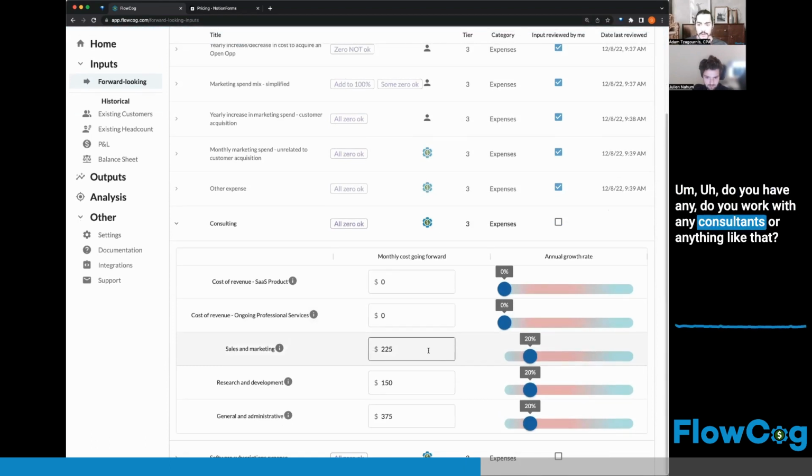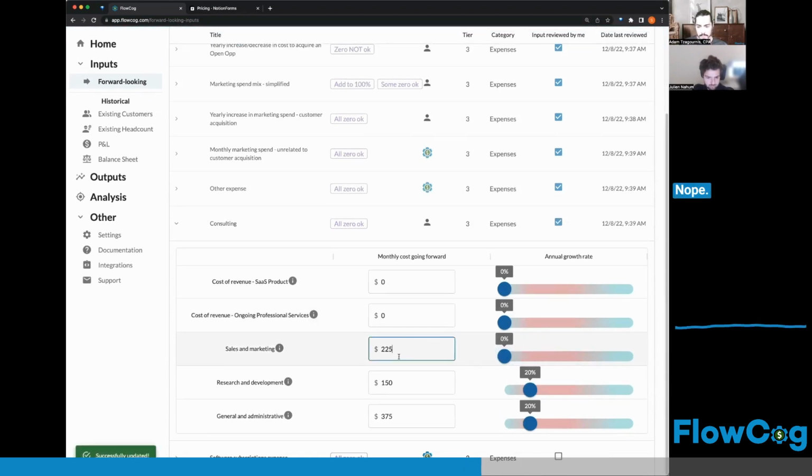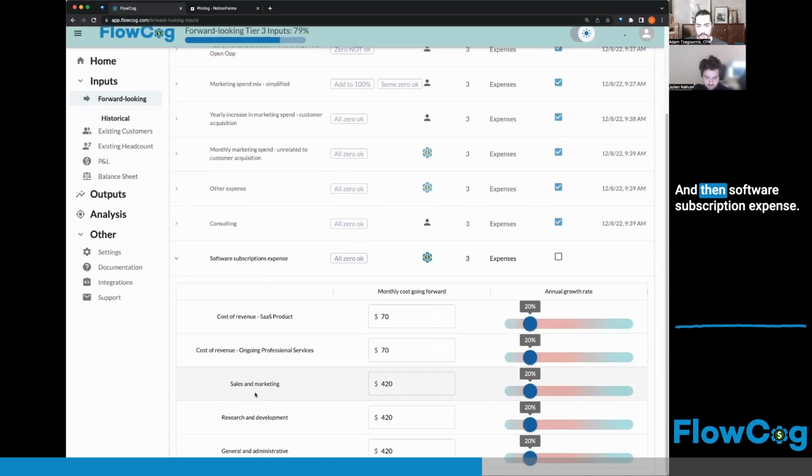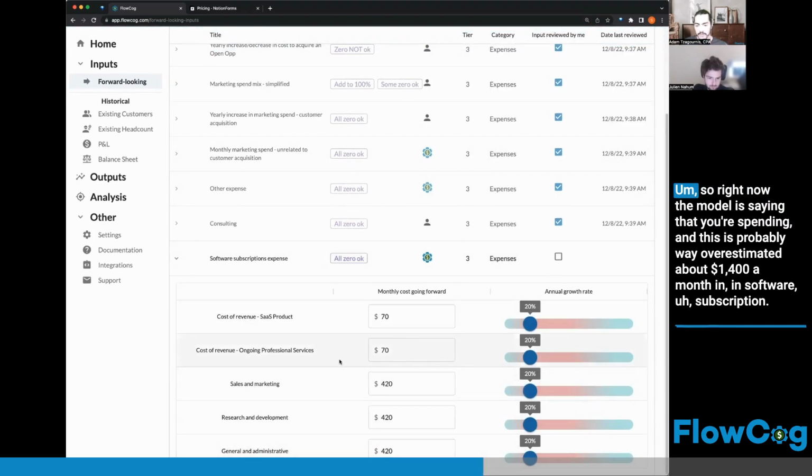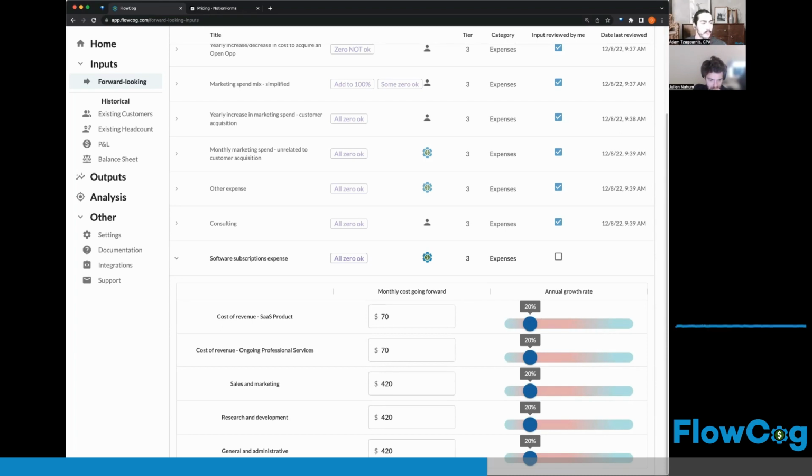Do you work with any consultants or anything like that? Nope. Okay. And then software subscription expense. We know we have some of these. So right now the model is saying that you're spending, and this is probably way overestimated, about $1,400 a month in software subscriptions. What do you think your total software expenses are?